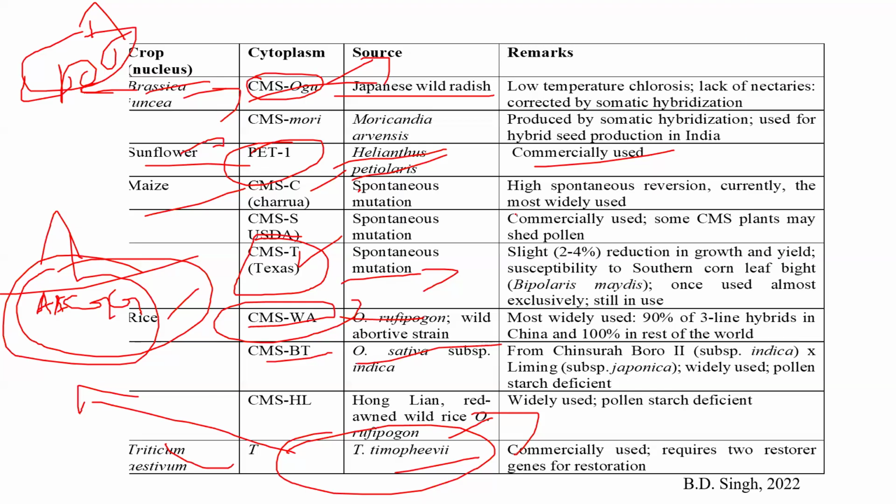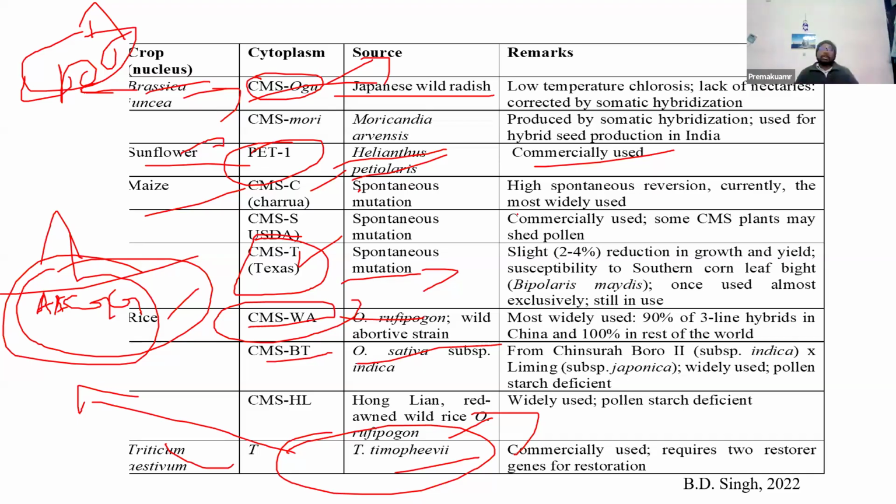Same thing I was telling, because if we introduce the male sterility after introduction, then again we have to check for combining ability. I'm not telling you to introduce CMS after developing the hybrid, directly introducing the sterility system in the hybrid. Either while choosing the parents or after choosing the parents, you can introduce it.